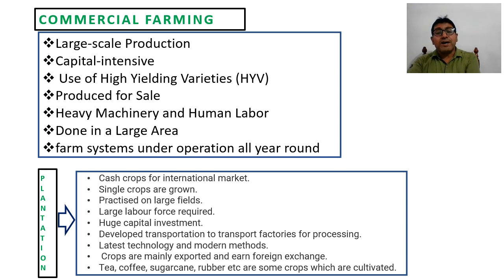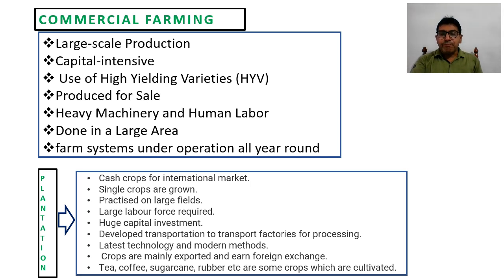Next is farm system under operation all year round. The meaning of it, as I mentioned earlier, is that it is like computerized farming. And here, for farmers, it is purely a secondary activity.